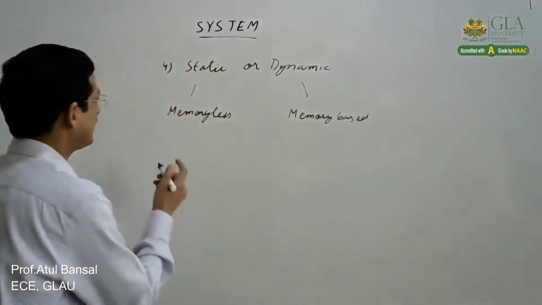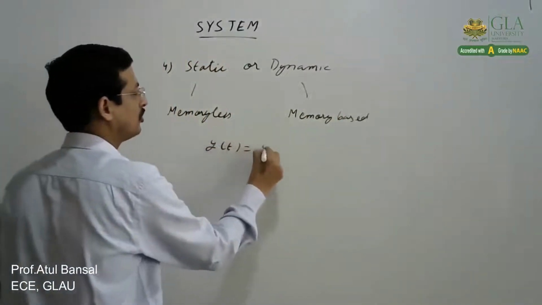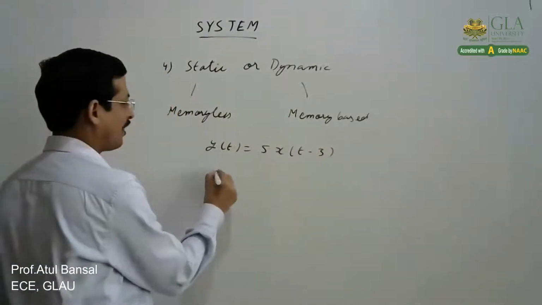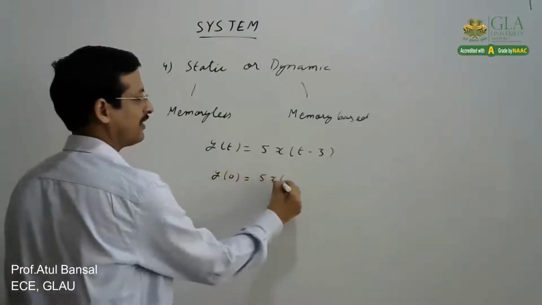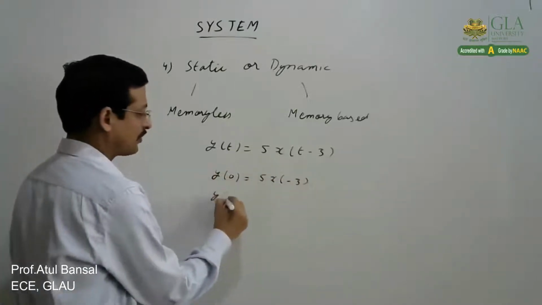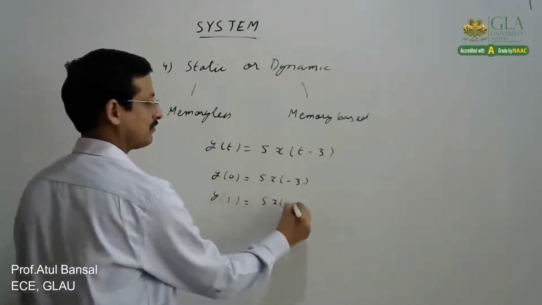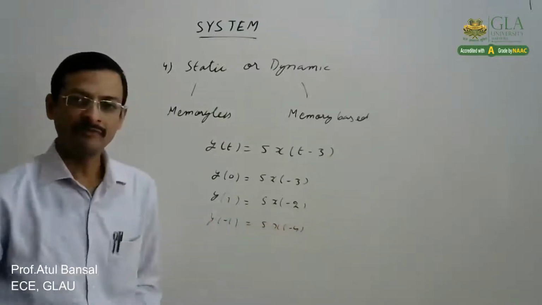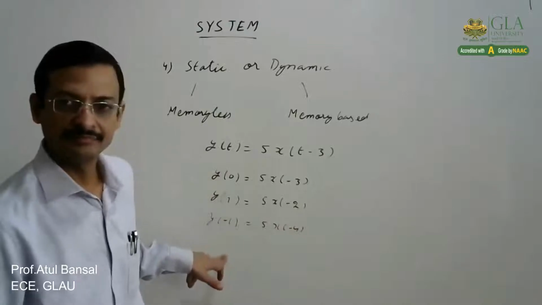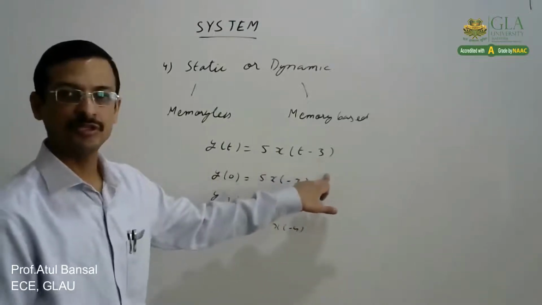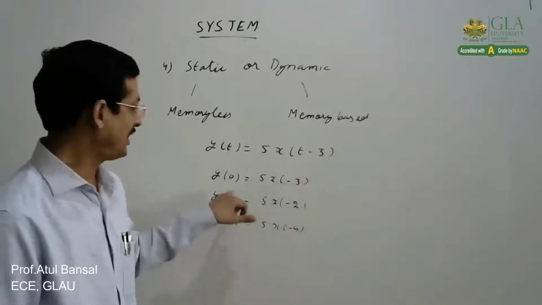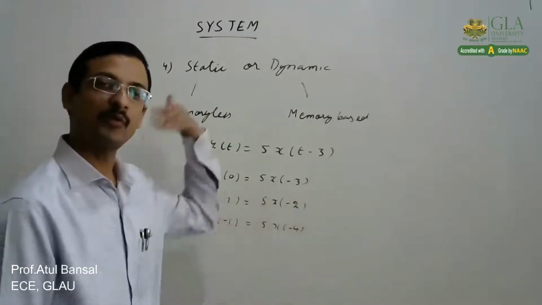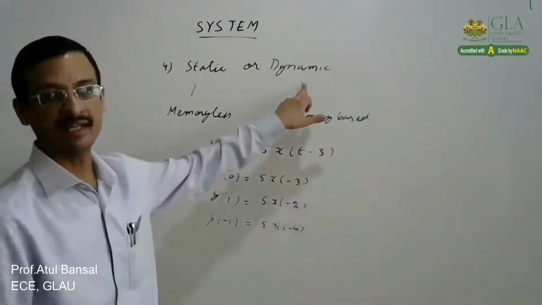So mathematically we can check. Suppose the system is y(t) equals 5x(t minus 3), or any such system. Now what will be the output at y(0)? It will be 5x(minus 3). What would be the output at 1? 5x(minus 2). Now if you look at every instant, this requires the input at a previous value. At 0, we require what was the input at minus 3. At 1, we require the input at minus 2. So it means it is dependent on past input. So it is a dynamic system.